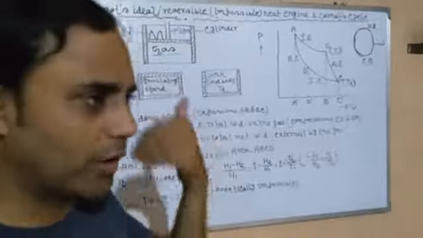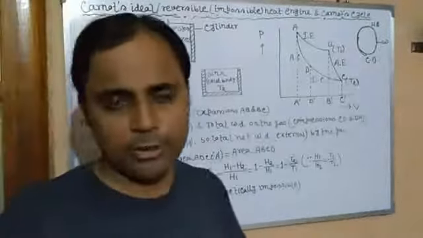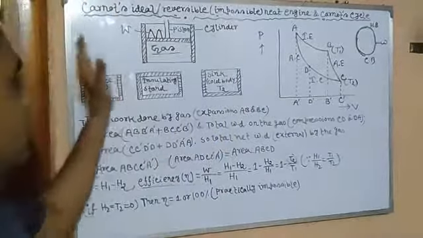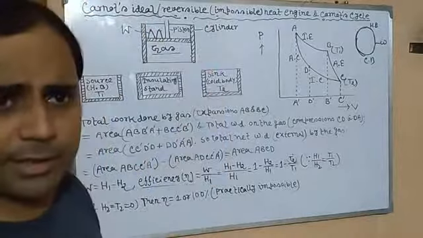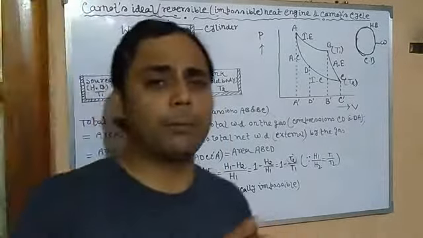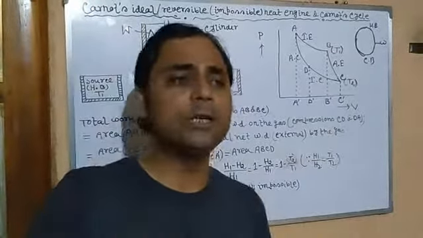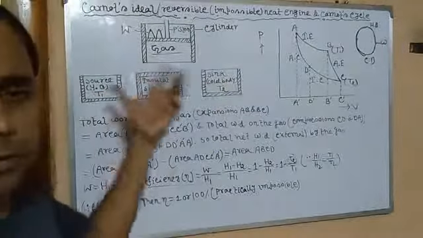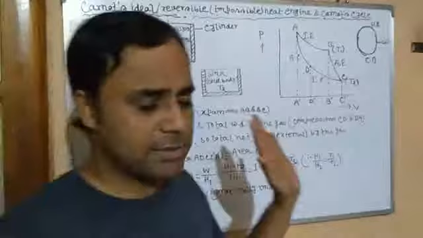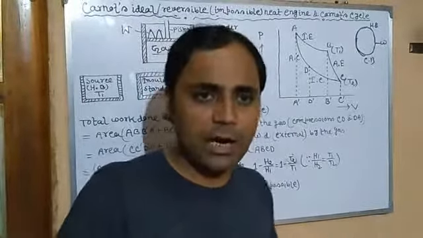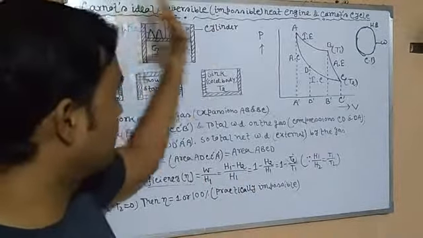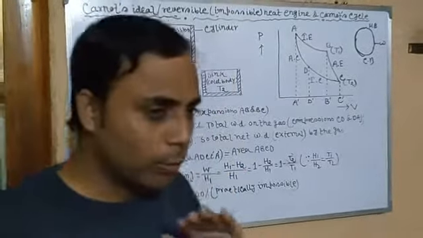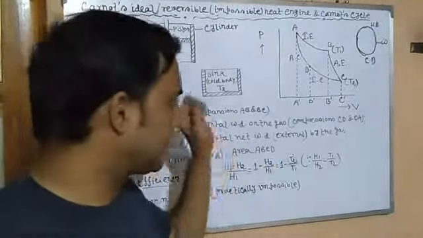So from this we get a theorem which is called Carnot's theorem. It means only a Carnot reversible heat engine, or any reversible heat engine, can possess maximum efficiency operating between two temperatures, T1 and T2, the hot body and the cold body. No other machine or device can possess more efficiency operating at the same two temperatures.